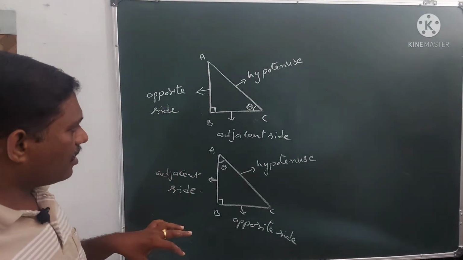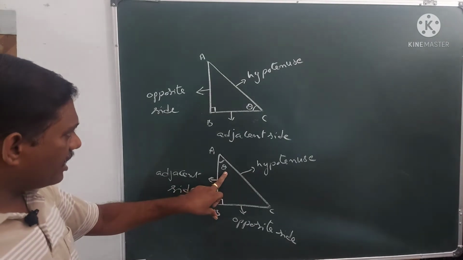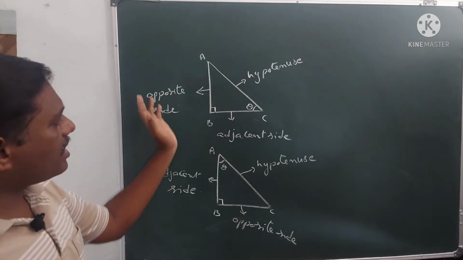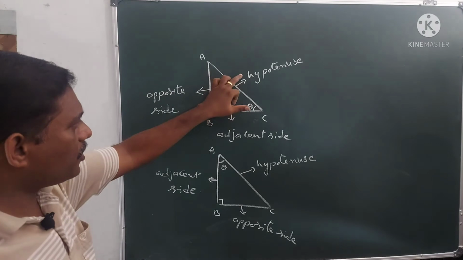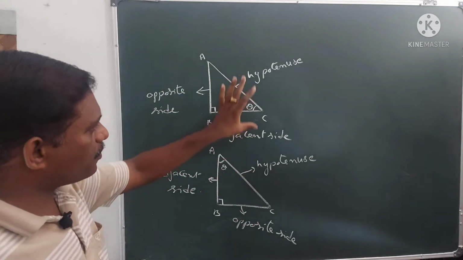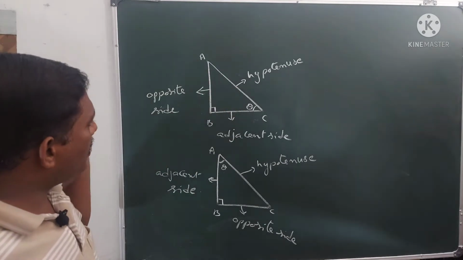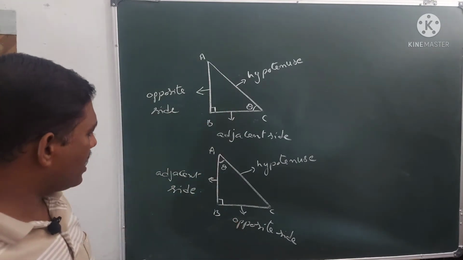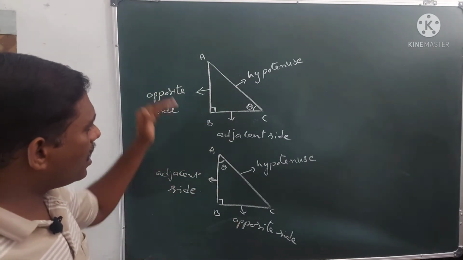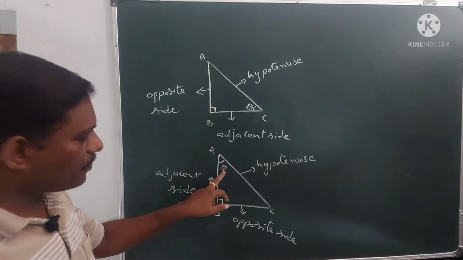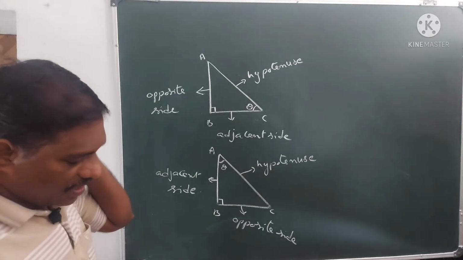In this way, according to the position of theta, the names of the sides will change. The hypotenuse is always the hypotenuse, its position will not change wherever you take the theta. But the opposite side and the adjacent side change according to the position of the theta we take.